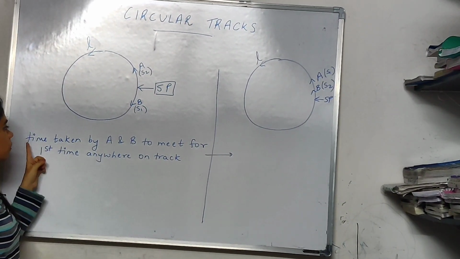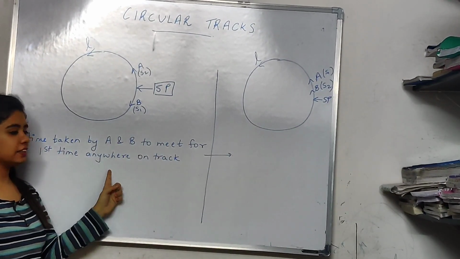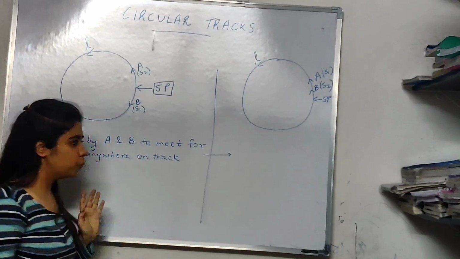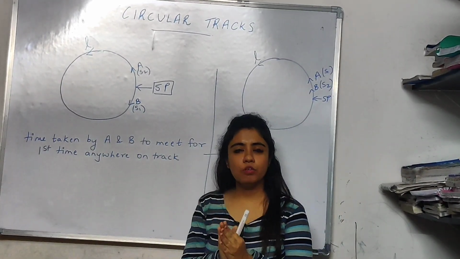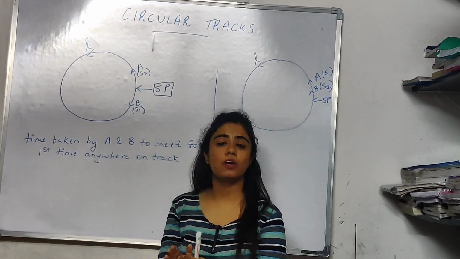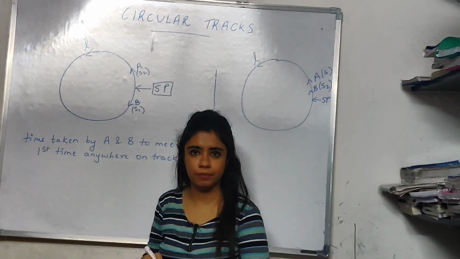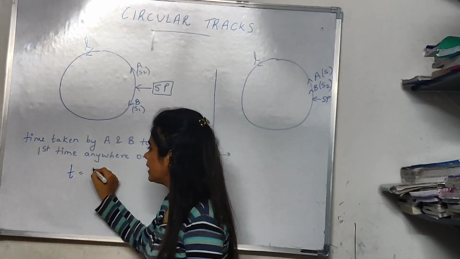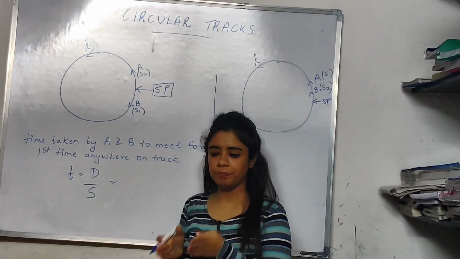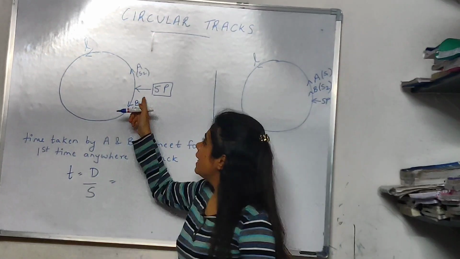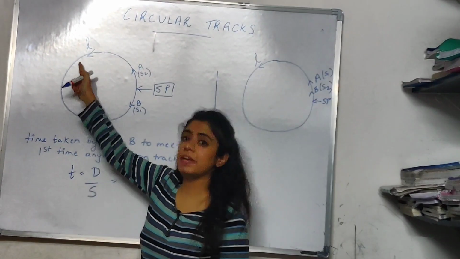Now the question is, what is the time taken by A and B to meet for the first time anywhere on the track? For this I am sure you are clear with the concept of relative speed. We'll be using the concept of relative speed here. We know time is distance upon speed. Now understand what is the distance here. Because they start from the same point, A is going to cover some distance, B is going to cover the remaining distance.